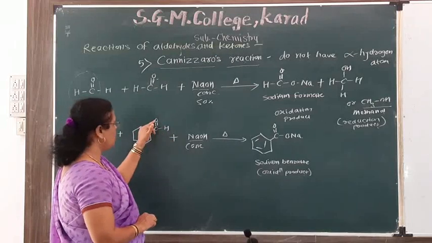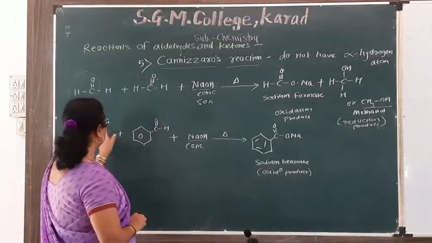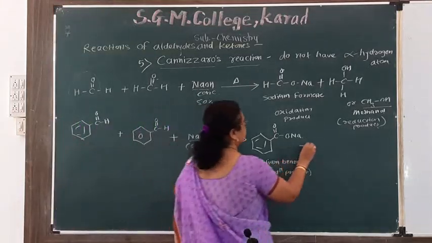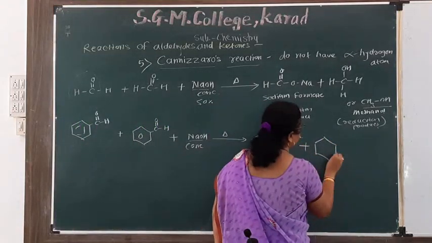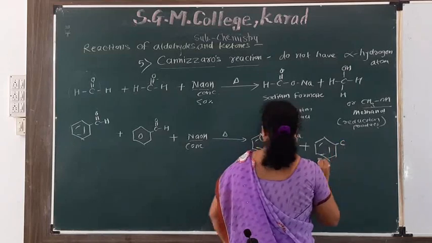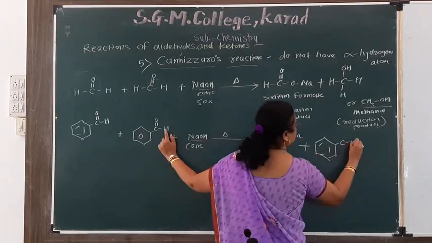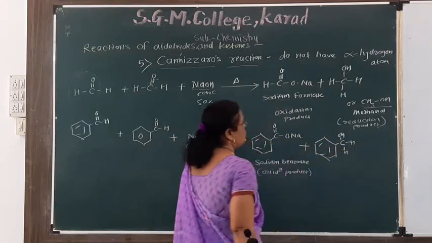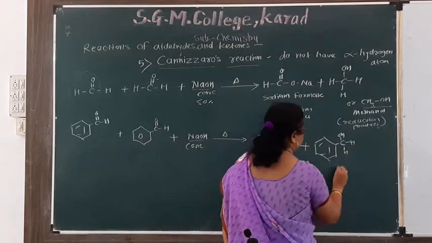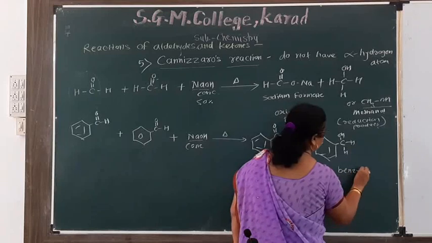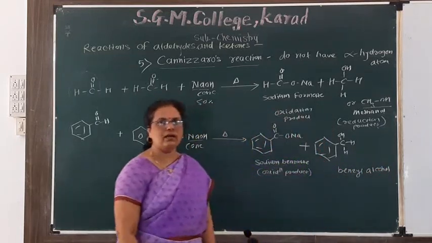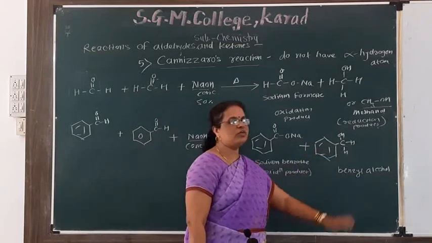Then we get OH bond, and with the benzene group and CH2OH, this is known as benzyl alcohol. This is the reduction product.